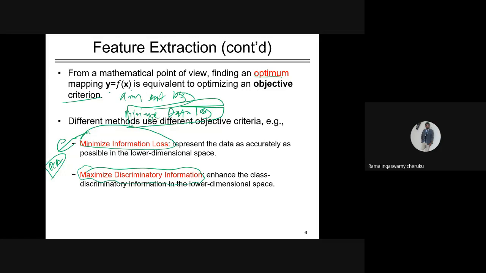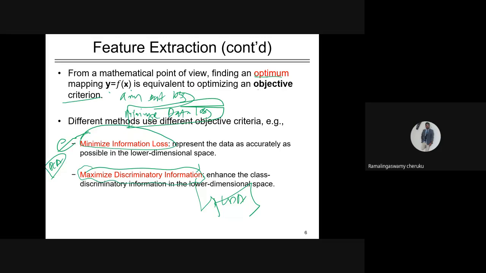So the first problem is a minimization problem, where we try to find the transformative function whose objective is to minimize information loss. This is the basis for PCA, and the second basis, maximizing discriminative information, is the basis for, any guesses? LDA, the linear discriminant analysis. That is not our topic today, our topic is PCA, so I am going with PCA. LDA is based on this second principle.